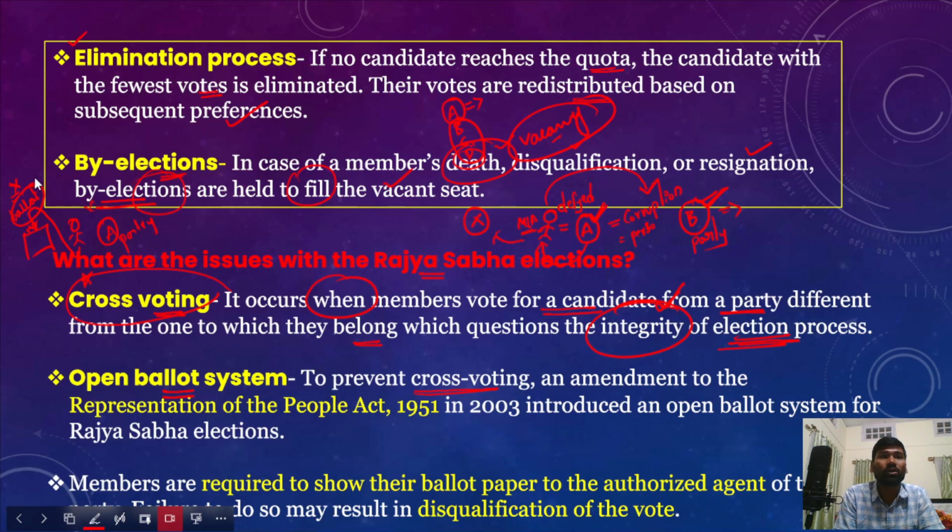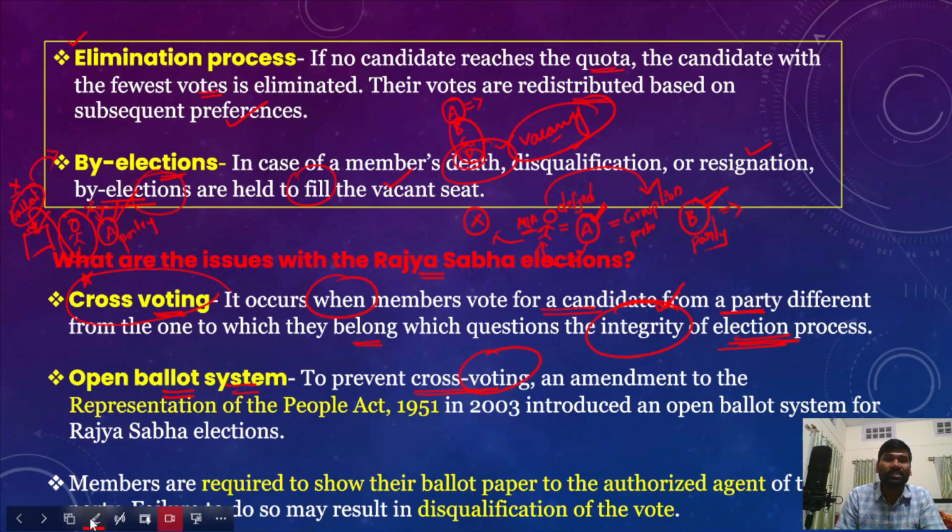must be shown to an agent of political party A. Before actually casting his vote, the candidate from political party A must show his ballot paper to the agent nominated by political party A. So that is considered the open ballot system. So this open ballot system essentially prevents cross voting.